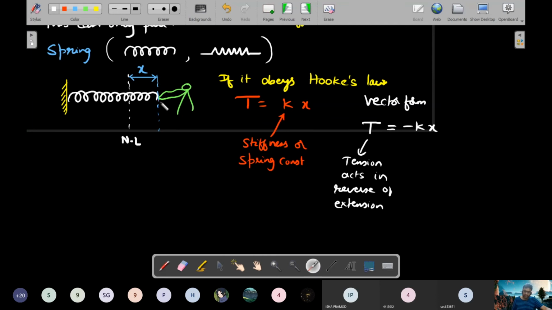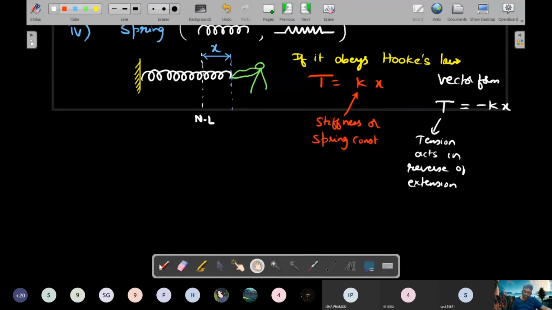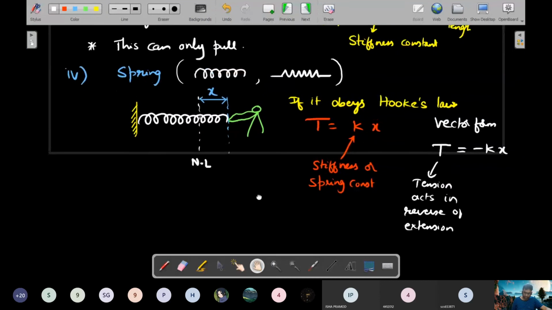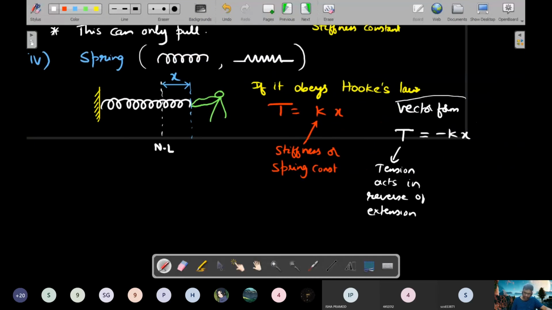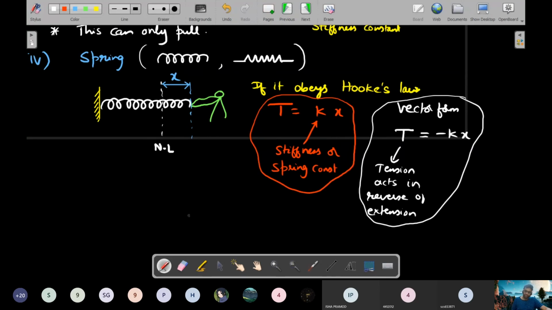That means you pull towards right, then the tension will act left. You can push also. Springs, unlike cords, can also push. So you push towards left, the tension will act towards right. That's why the minus sign is also depicted in some books. This is the vector form. This is the magnitude form.